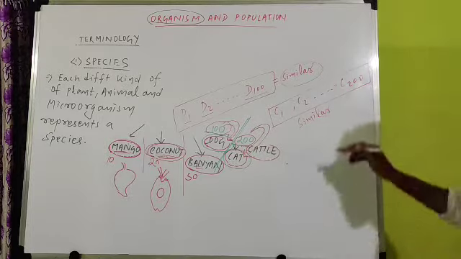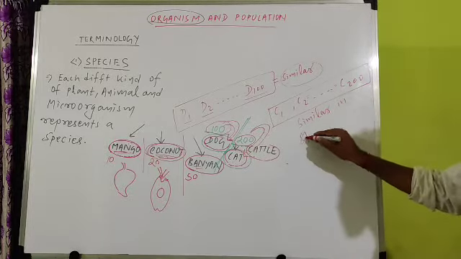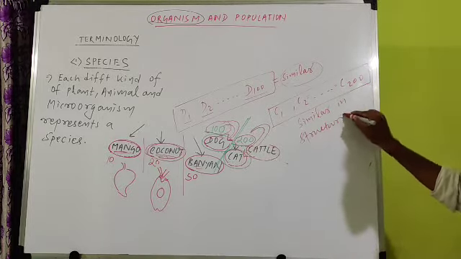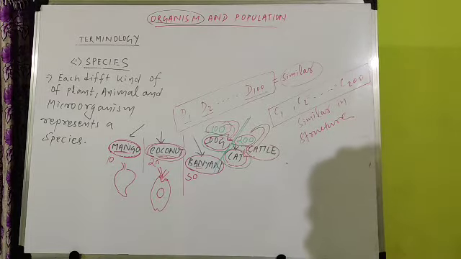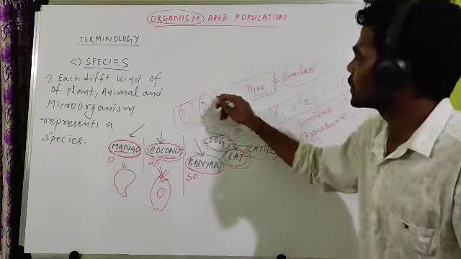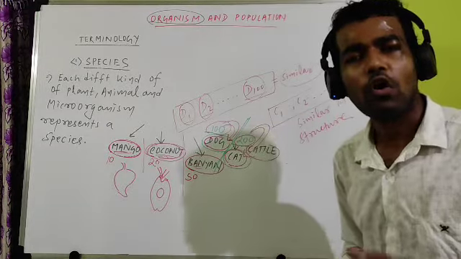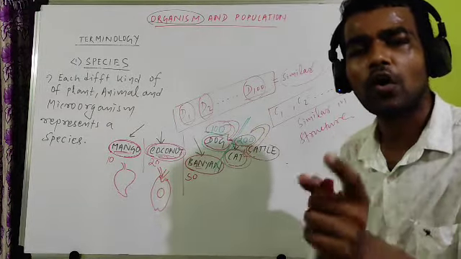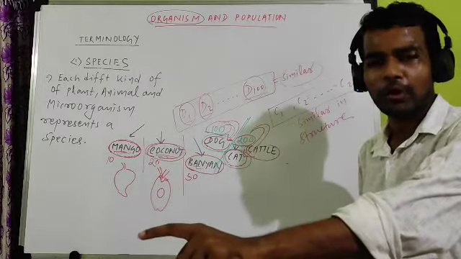Similar in what? Similar in structure. First you have to remember, similar in structure. Their body structure is similar. If you are taking dogs, all the dogs have a dog-like body. They are not having a cat-like body.